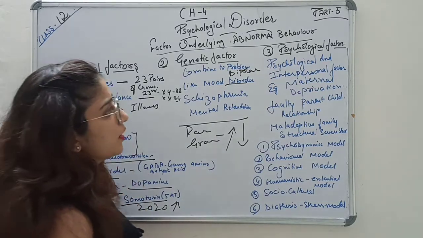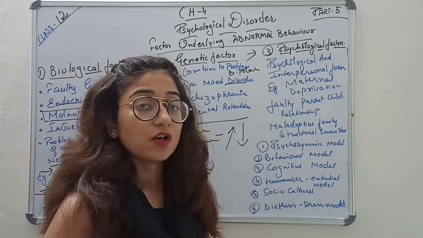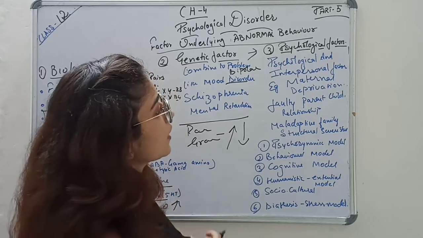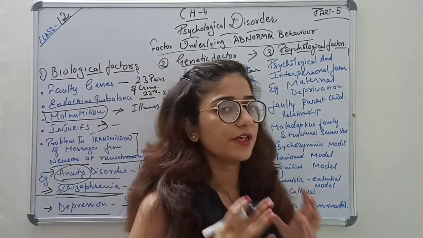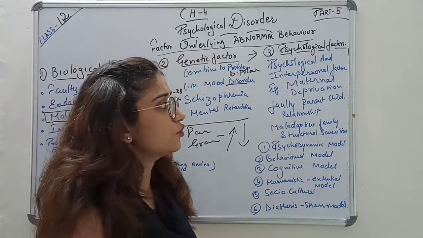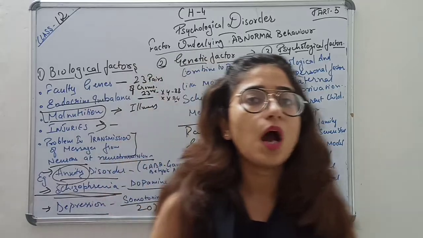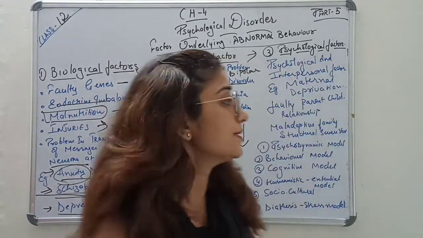Now coming to the psychological factors. These are factors in which we are affected by things related to our surroundings.